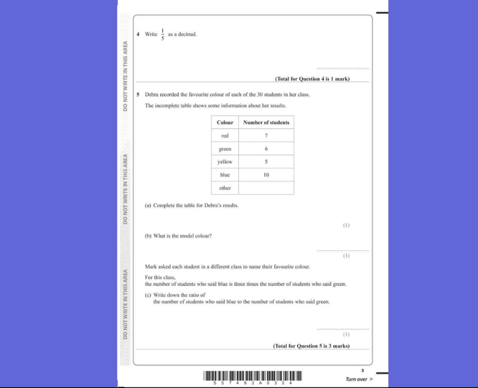Question 4, write 1/5 as a decimal. Well, to write any fraction as a decimal, we need it out of either 10 or 100 or 1,000, etc. We can make this one out of 10 by times-ing the bottom by 2, so we need to times the top by 2, so it would be 2/10, which would be 0.2.